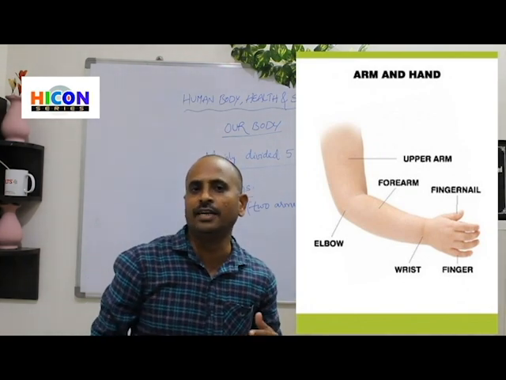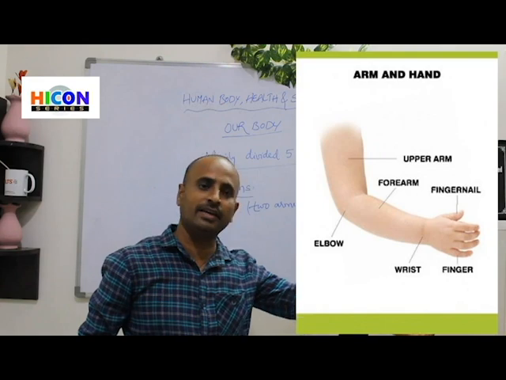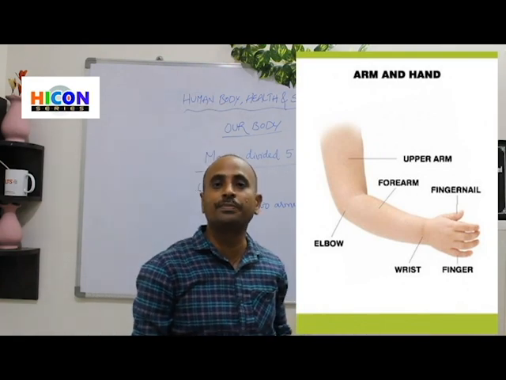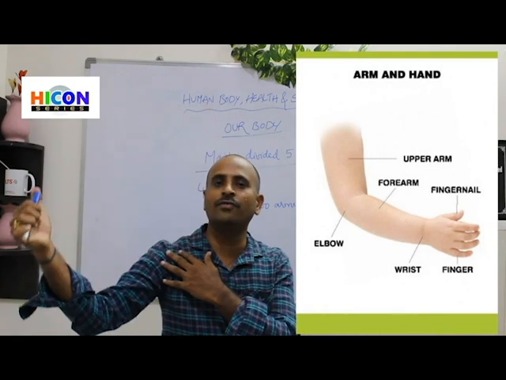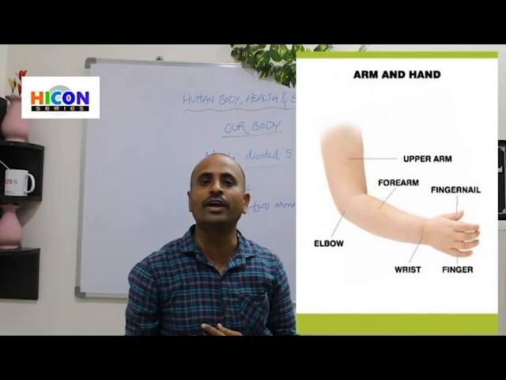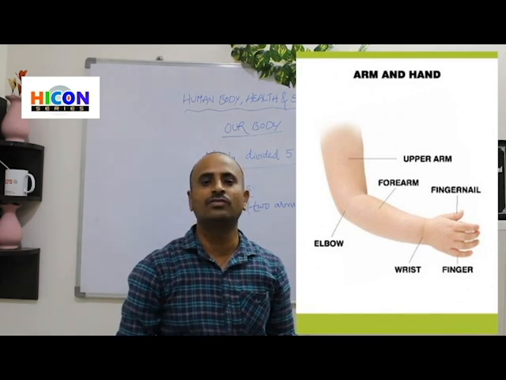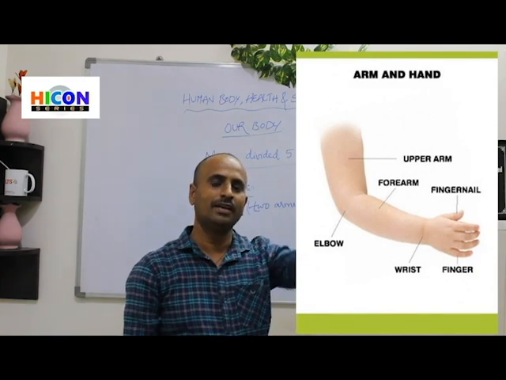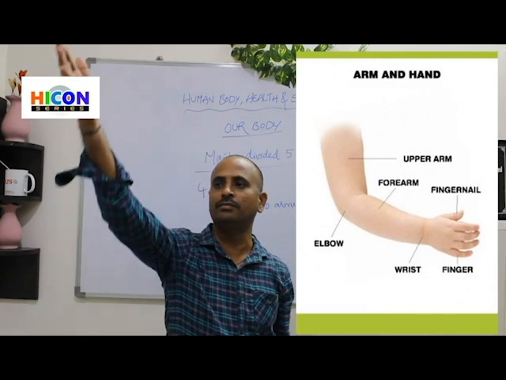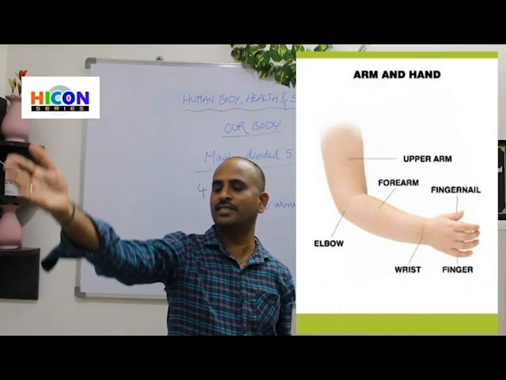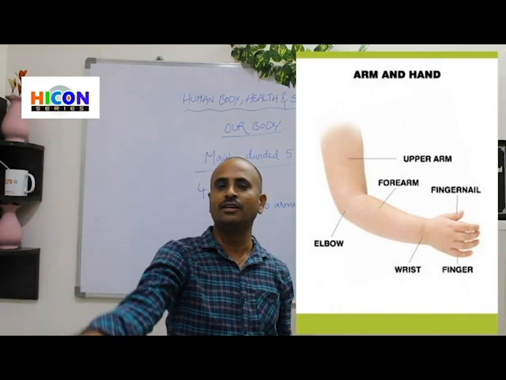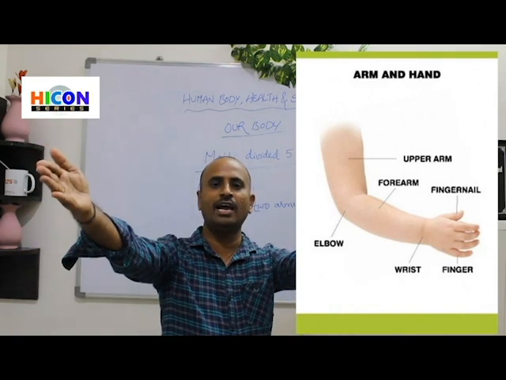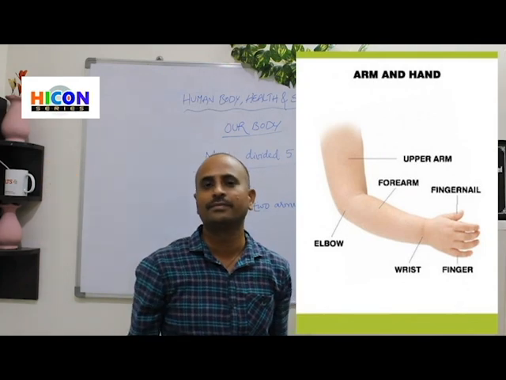One is present at the left side of our trunk and another at the right side. This is the left arm, and this is the right arm. The arm present at the right side of the trunk is called the right arm. So in total we have two arms.